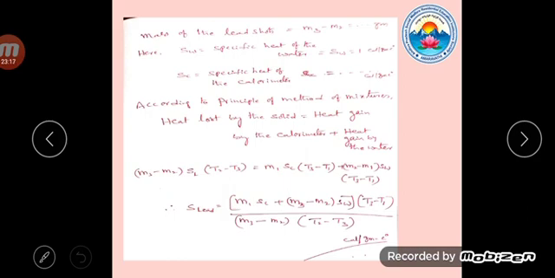So here there are 9 factors: m1, m2, m3, T1, T2, T3, SL, SW, SC. m1 is the empty calorimeter mass, m2 is the empty calorimeter plus water, m3 is the empty calorimeter plus water plus the given solid, that is lead shots.